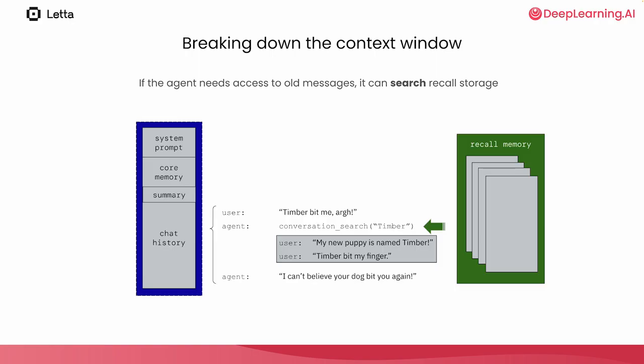Based on the search results, the agent is able to infer that Timber is a dog and that Timber had previously bit the user. The agent can use this information to craft an engaging response, saying, "I can't believe your dog bit you again."